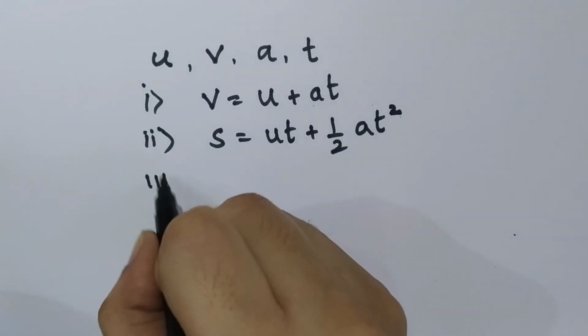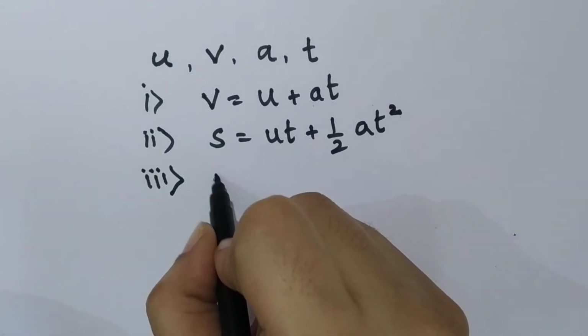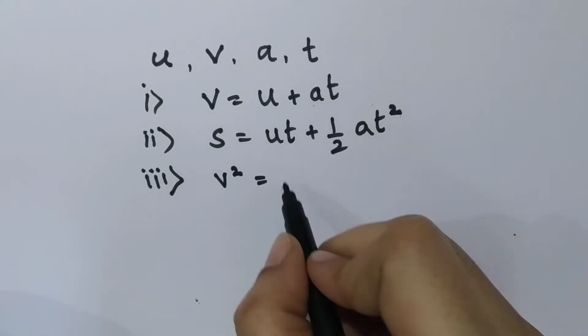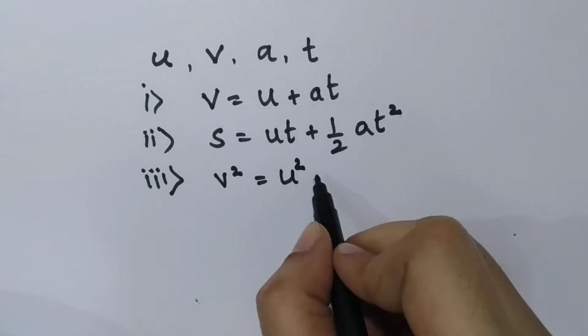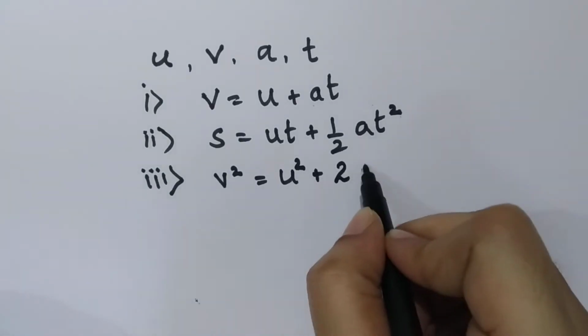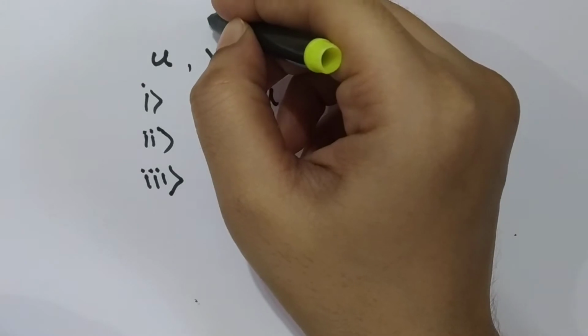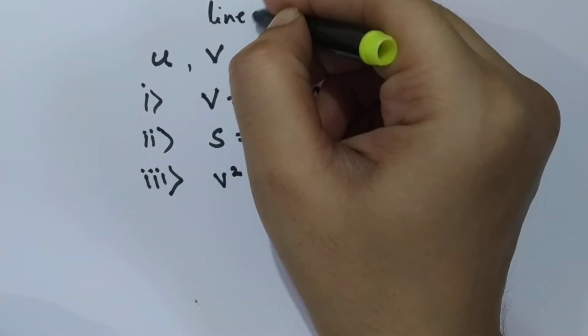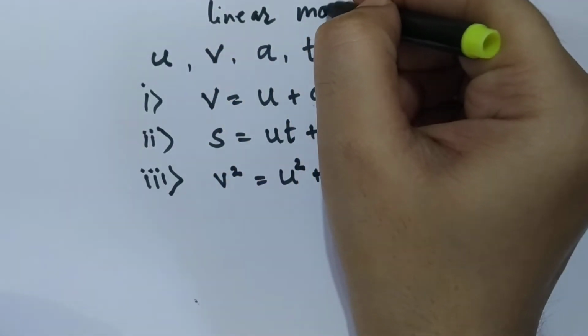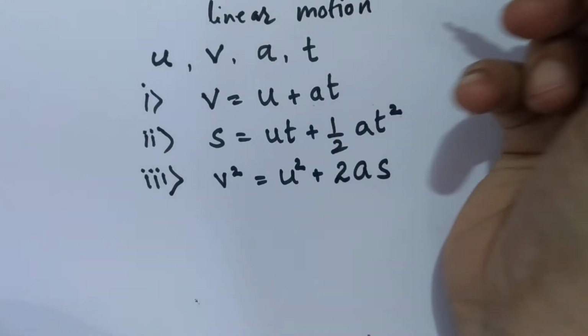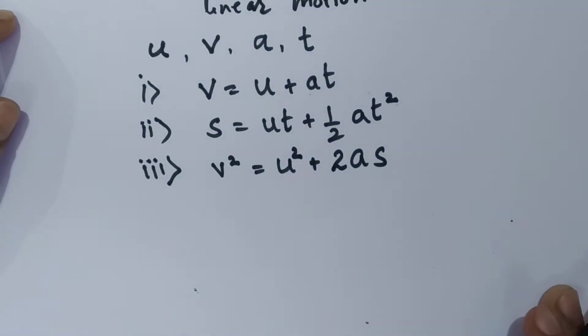And the third kinematical equation is v square is equal to u square plus 2as. Now this is the kinematical equations that you had used in linear motion.